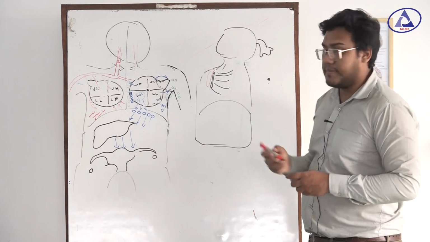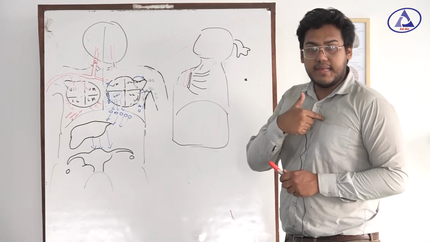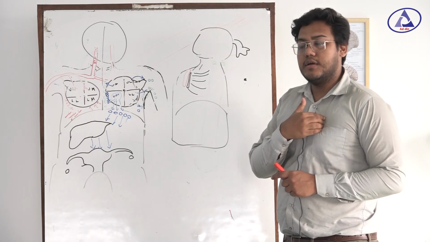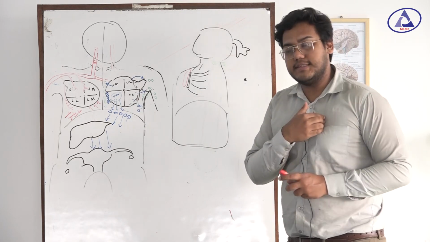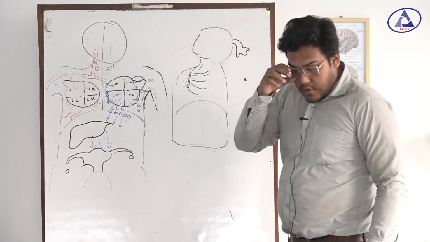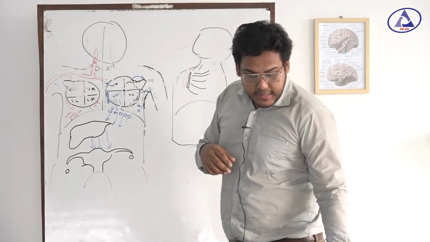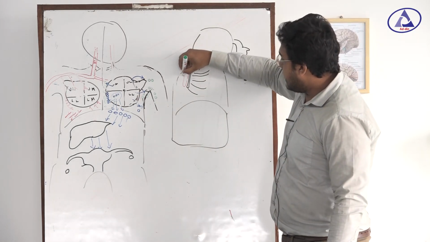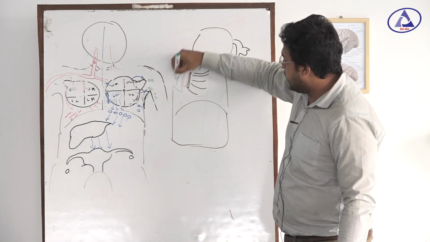This is called pectoralis major muscle. The muscle in the chest, in case of male, is so prominent, and if the person does exercise, this muscle becomes big. This is called pectoralis major muscle. Over the pectoralis major muscle, in case of female, there is a ligament. This ligament is called suspensory ligament. Which ligament?